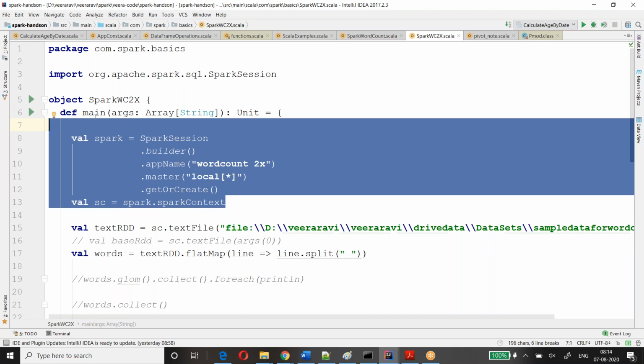Main method is the entry to your Scala application. Your Spark session or Spark context gives you an entry to the Spark application, and it creates a bridge between the environment and the Spark application. It helps to read the files and apply the transformations.